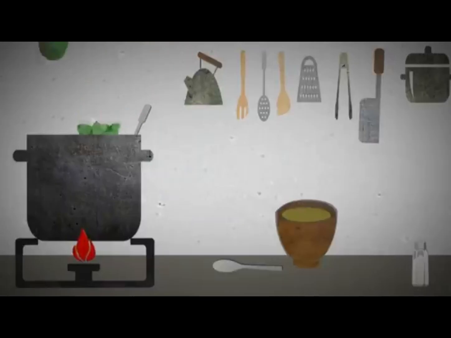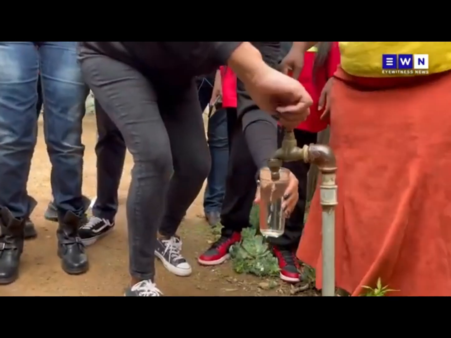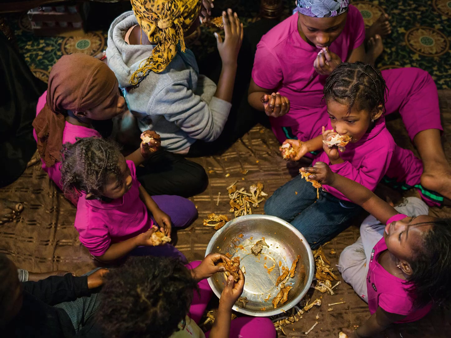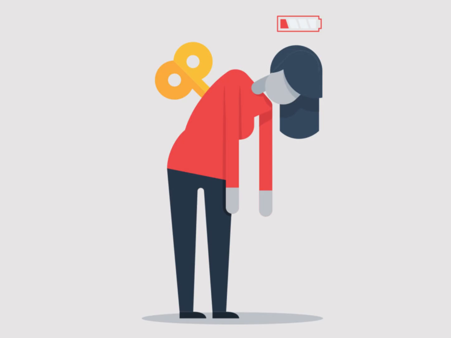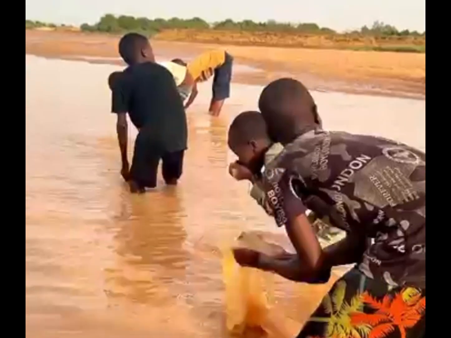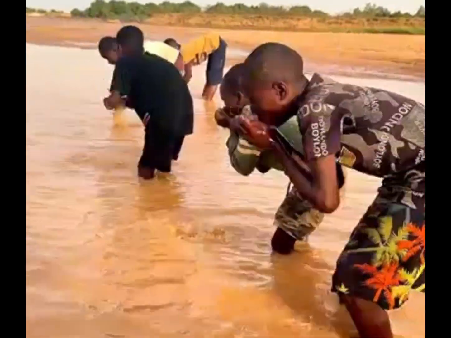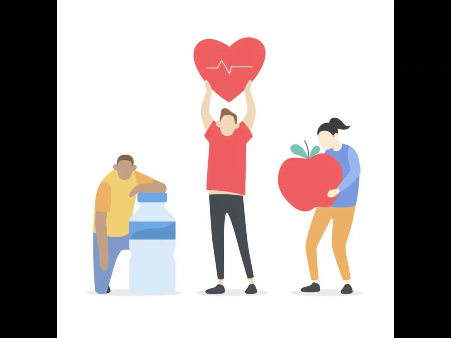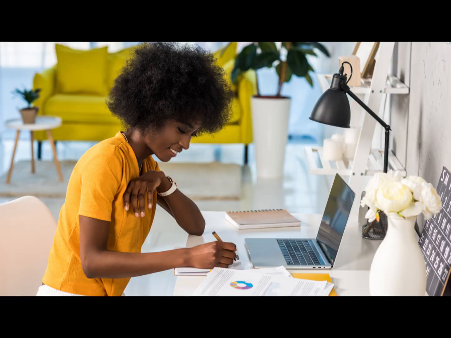The next thing that we can do is improve food security and access to clean drinking water. When a person doesn't have enough to eat, they lack the strength and energy needed to work. Contaminated water can lead to illnesses which can cause unemployment. Therefore, with improved food security and drinking water, people will be healthy enough to work and make the money that they need.